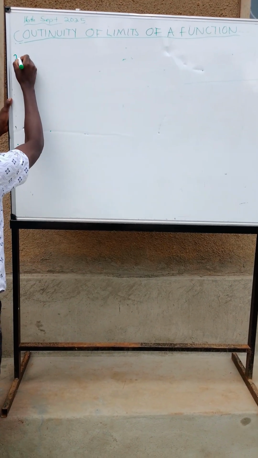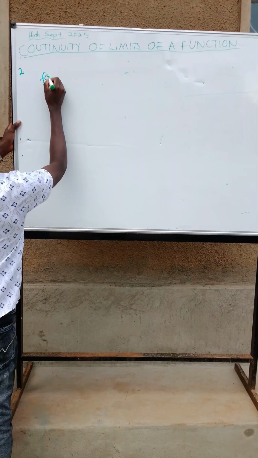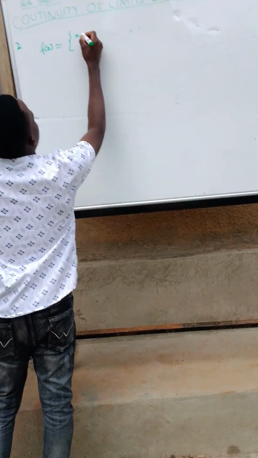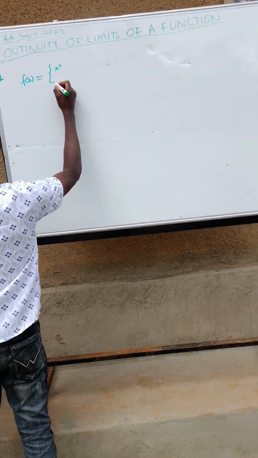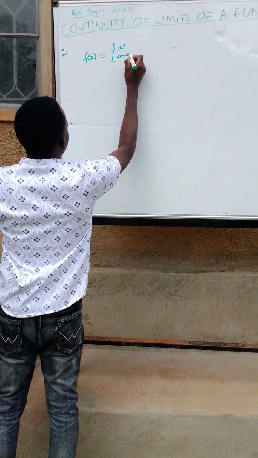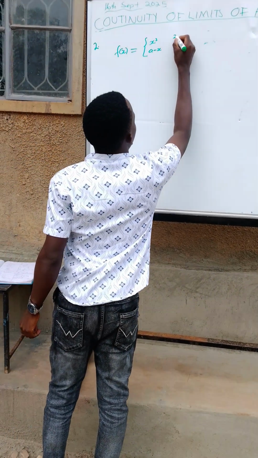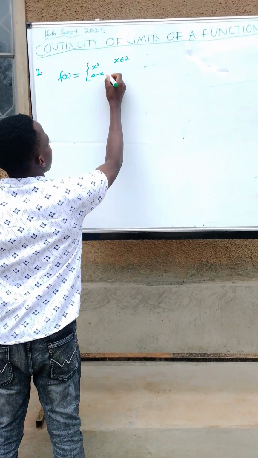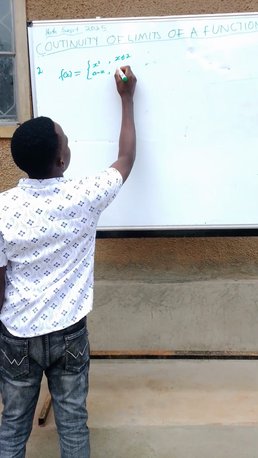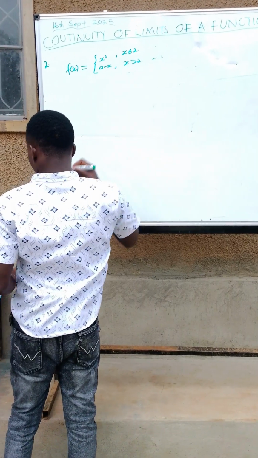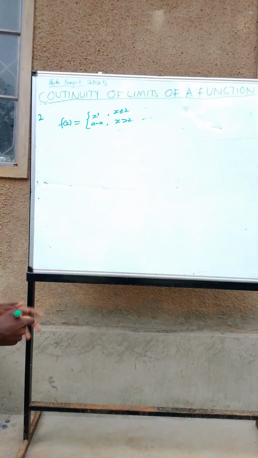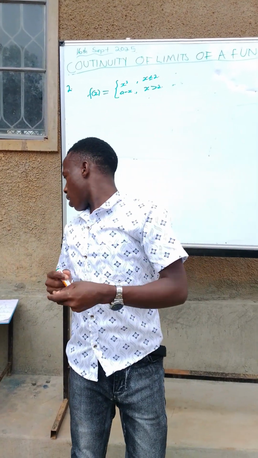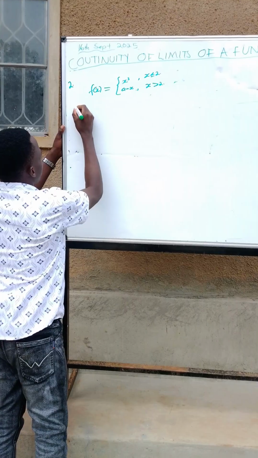Provided we are given our example 2 as f of x is equal to x cubed when x is less than or equal to 2, and alpha minus x when x is greater than 2. Then this is our function. The question says, find the scalar for which f of x is continuous at x equals 2. That's our question. Find the scalar.